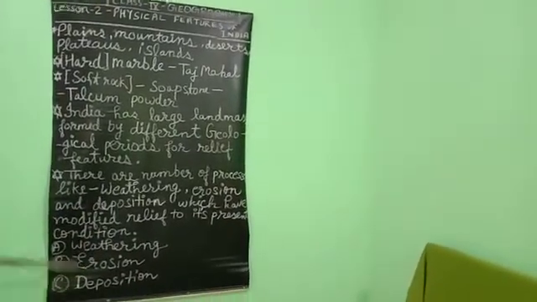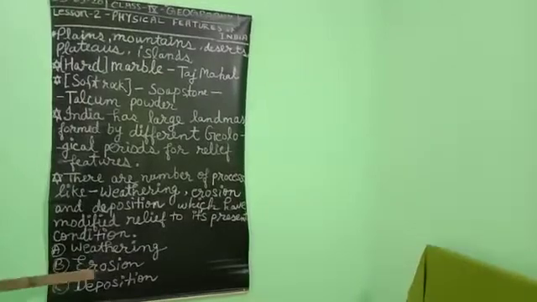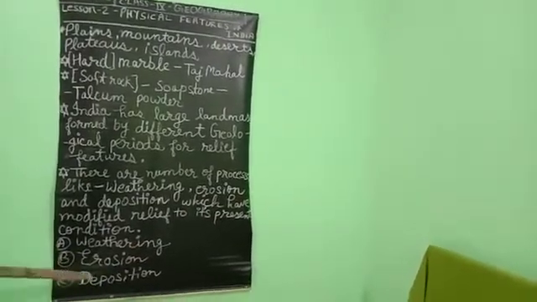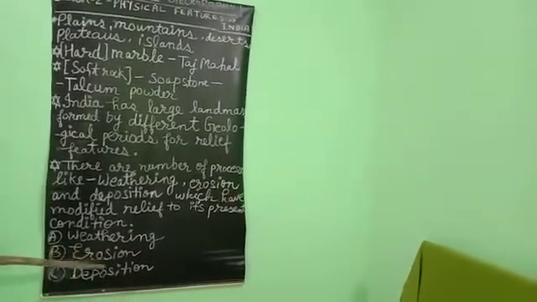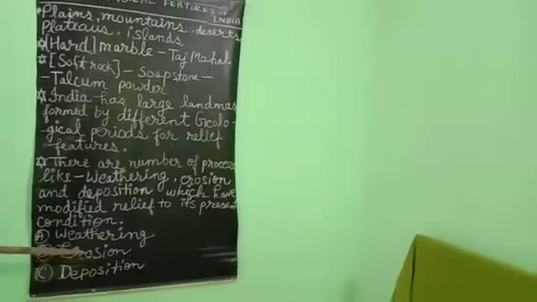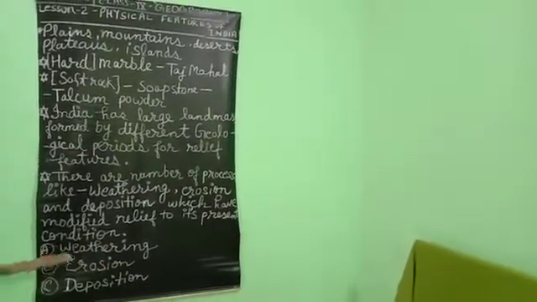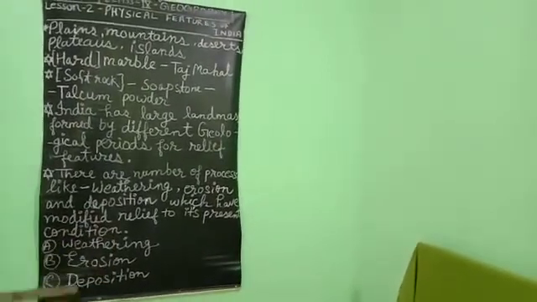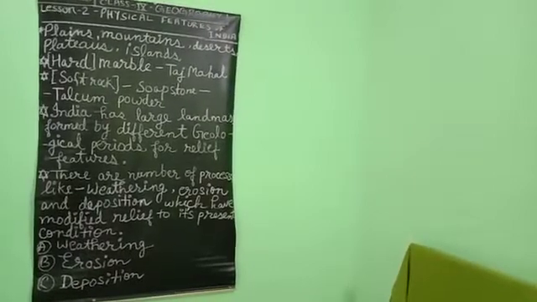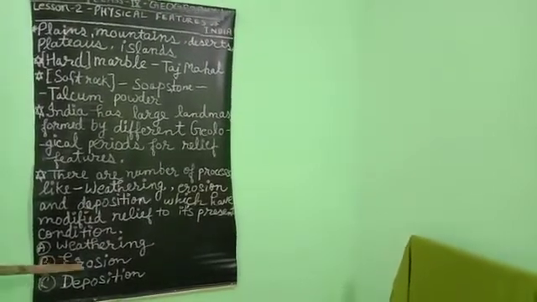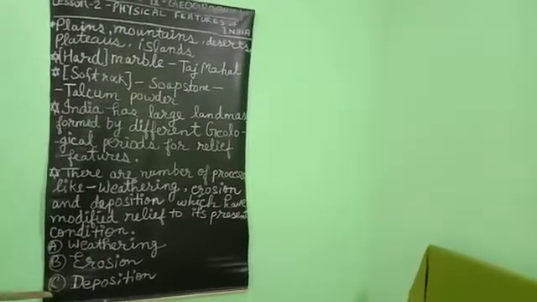After that, the broken rock is transported by so many actions, like wind action or running water, and the cutting down of those rock particles is called erosion. Okay, we will study erosion, transportation, and deposition as different processes in river action.